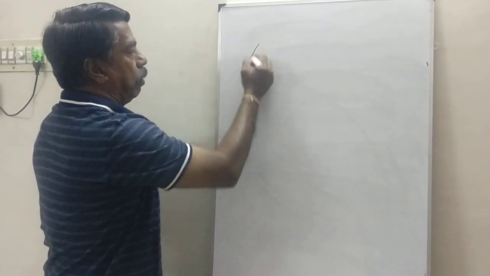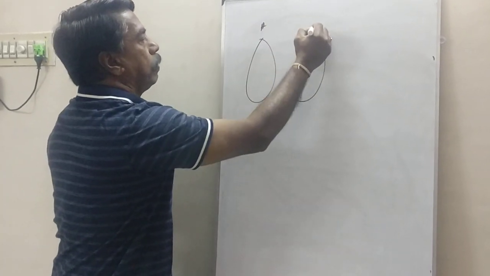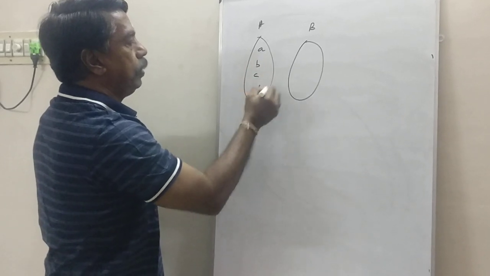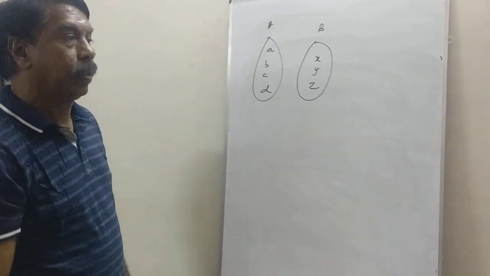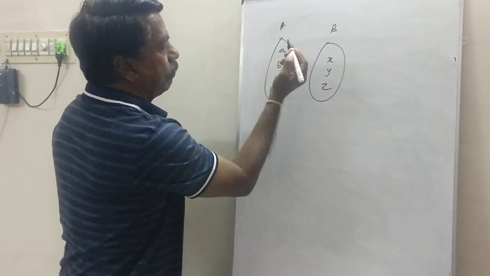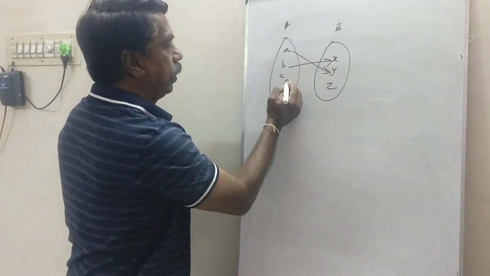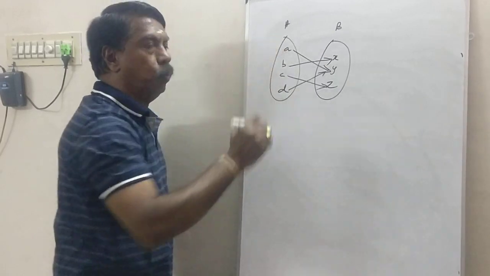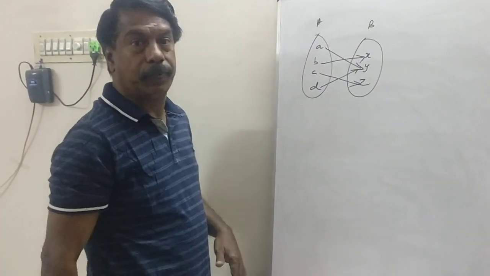For example, this is set A, this is set B. A, B, C, D and X, Y, Z. Now I relate by some rule: A is related to Y, B is related to X, C is related to Z, D is also related to Y. Is it a function or not?